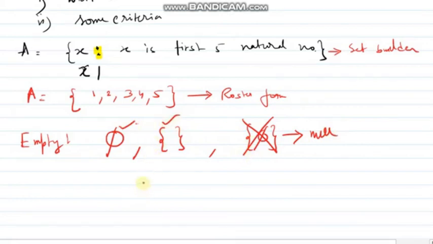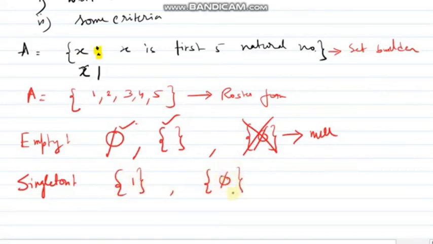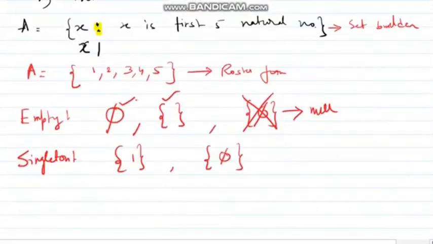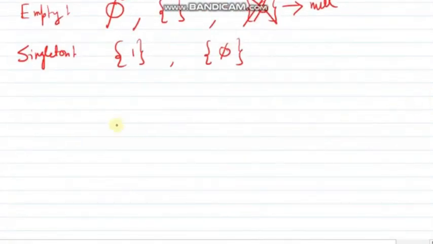Sets which are not valid, not well defined, are invalid. An empty set is a valid set but doesn't have any element. Next one, singleton set. Singleton sets are those sets which have only one element, like this one. Previously, this set I said is not an empty set, I can say this is also a singleton set because it has only one element, which is 5.